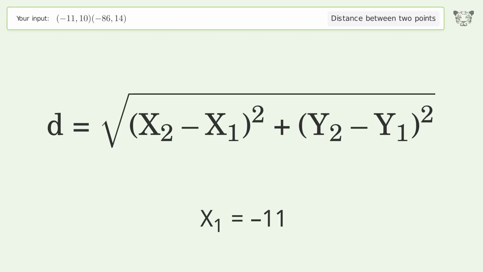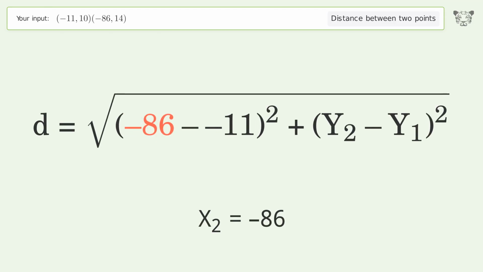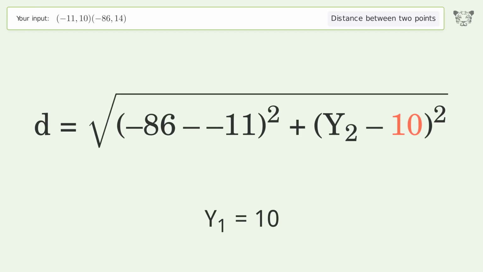x1 equals -11. x2 equals -86. y1 equals 10. y2 equals 14.